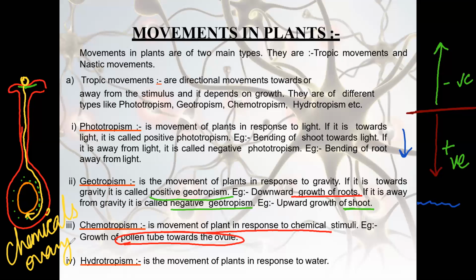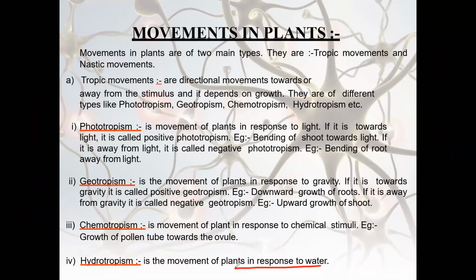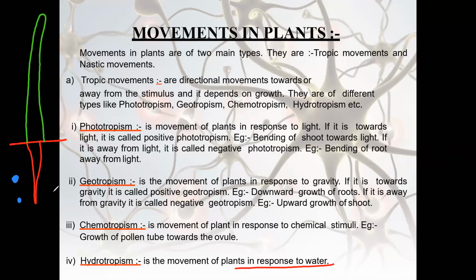The last one is hydrotropism, that is movement of plants towards the water. Here also you will find that roots, now again let's draw the structure diagram. Roots and the stem, right? When you water, let's say we keep the water droplets in one direction only.